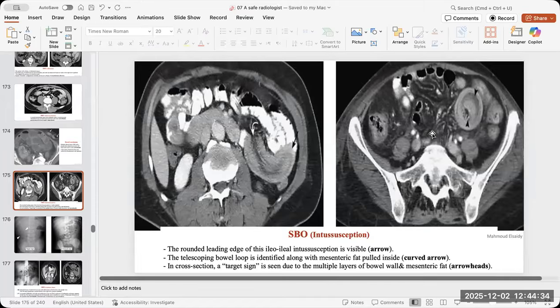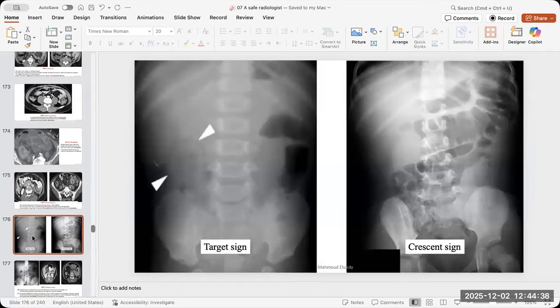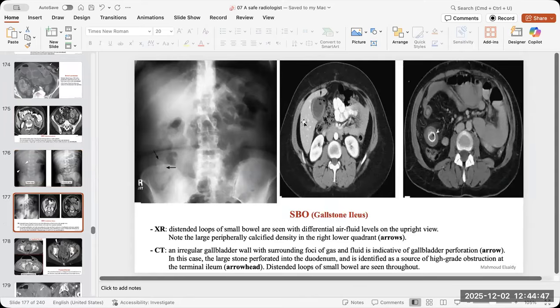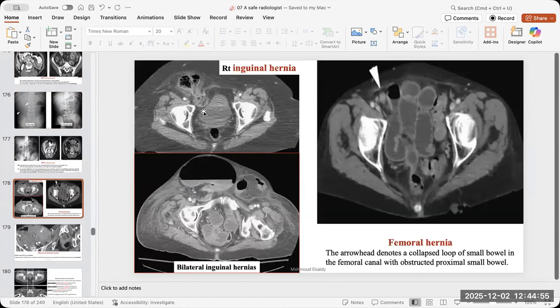Here, the intussusception, the common intussusception, always in adults, it is associated with an underlying mass. This is the target sign of the intussusception and the crescent sign on X-ray. The gallstone: see the gallbladder wall, and the stone is in the bowel itself, and you can see it on the X-ray. The inguinal hernia, how it looks like.